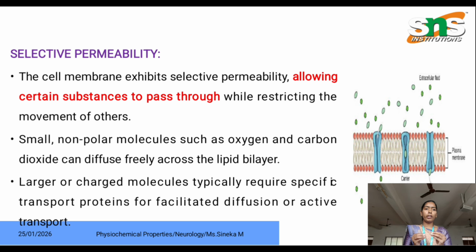Small non-polar molecules such as oxygen and carbon dioxide can diffuse freely across the lipid bilayer, and larger molecules or charged molecules typically require specific transport proteins for facilitated diffusion or active transport. Generally, this cell membrane allows smaller molecules and restricts the larger molecules. Larger molecules need active transport or transport proteins to enter the cell. Here I have attached the image of selective permeability. This lipid bilayer allows only certain substances into the cell while restricting the others.